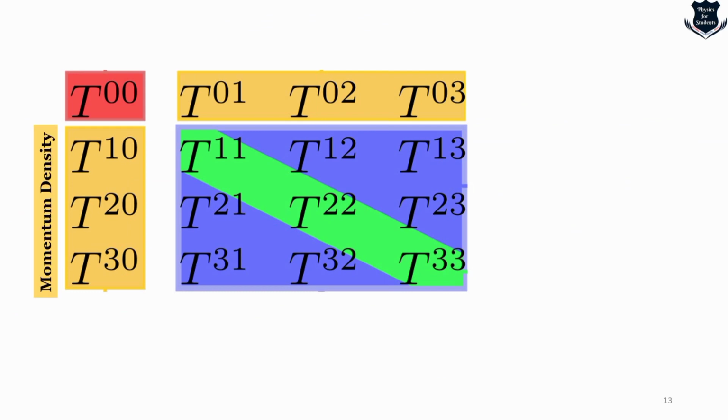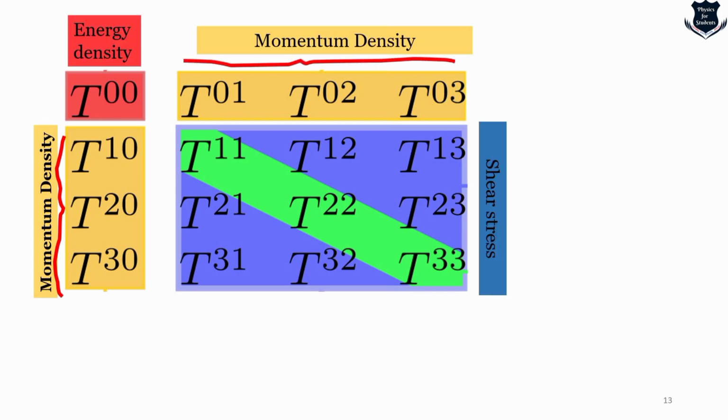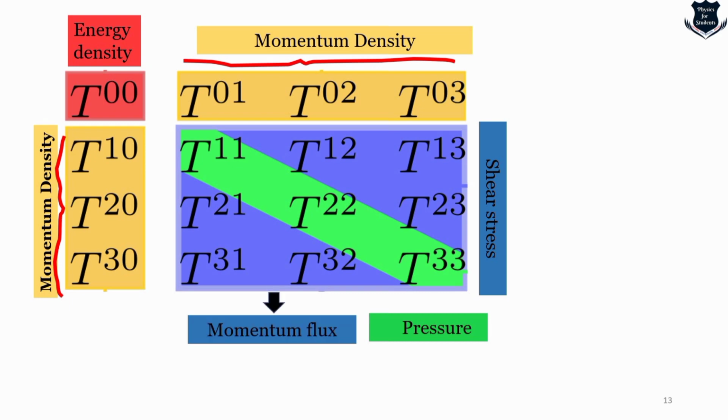Now this is something called the stress energy tensor, sometimes called the stress energy momentum tensor, or the energy momentum tensor. This is a tensor, a physical quantity that describes the density and flux of energy and momentum in space-time, generalizing the Newtonian stress tensor into relativity. It is an attribute of matter, radiation, and non-gravitational fields. So this part measures the momentum density. This part is also the momentum density. This is the energy density. This is the shear stress, and this is the pressure. And this is called the momentum flux.